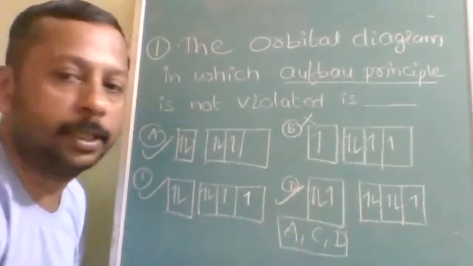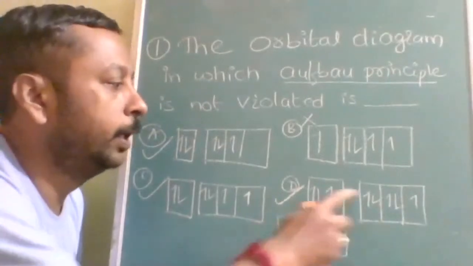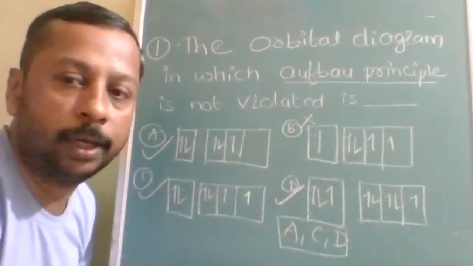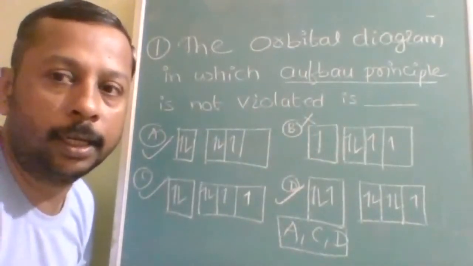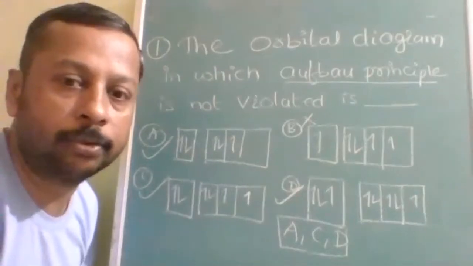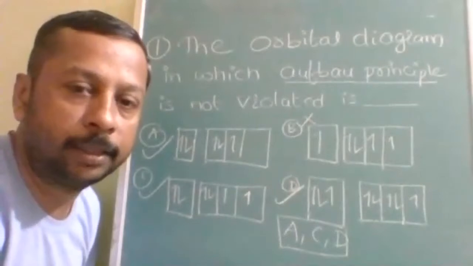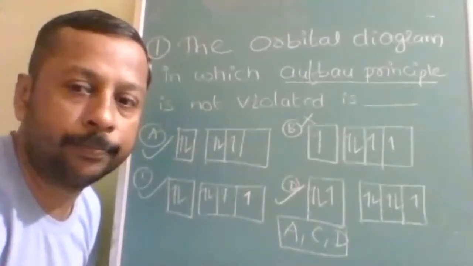Okay. Options which are correct? A, C, D are correct. Without filling, if I enter this, then the Aufbau principle is violated. So what are the correct answers? A, C, D are the correct answers. Why is it correct? Is it understood? So that is the difference between the simple Mains question, NEET question, and Advanced question.